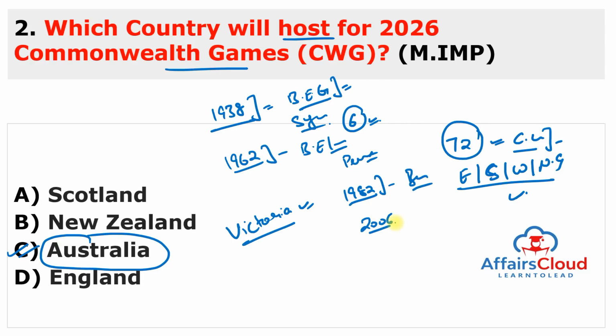Next in 2006, it was held in Melbourne. And in 2018, it was held in Gold Coast. Gold Coast is in Queensland, and the motto was Friendly Games. But now in 2026, Victoria is again hosting the Commonwealth Games. So you have to just remember, 6th time Australia is hosting Commonwealth Games.